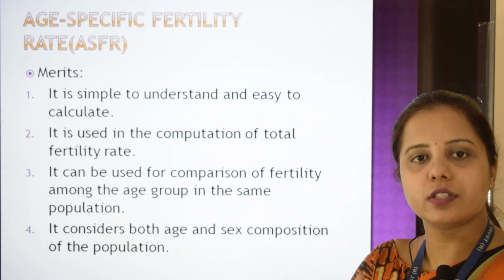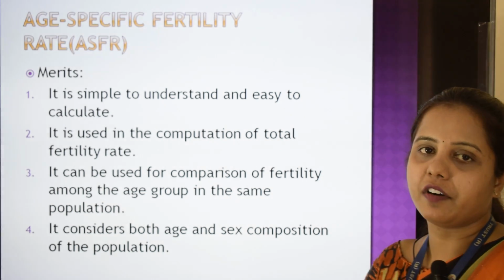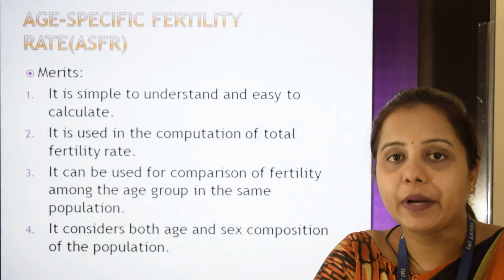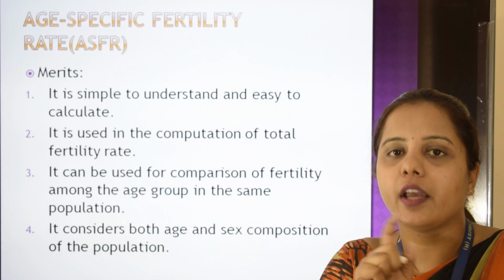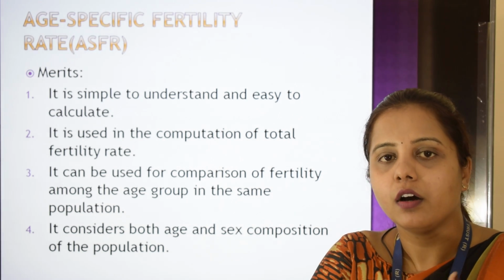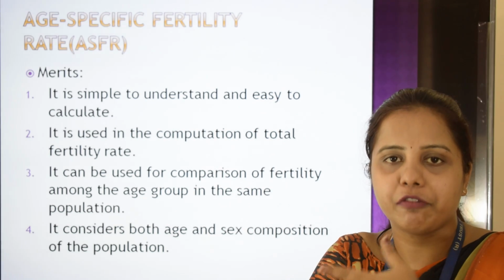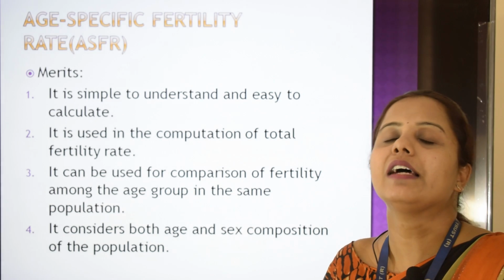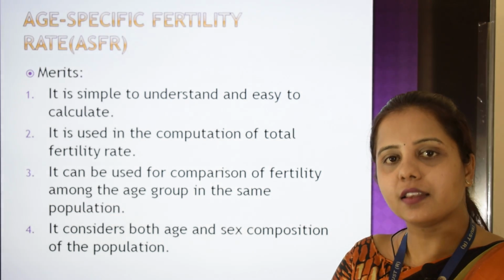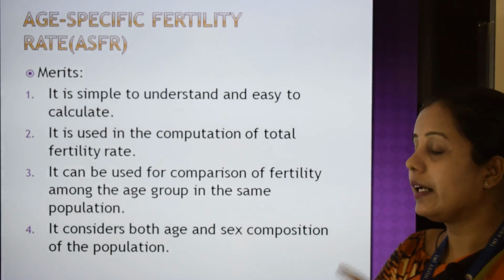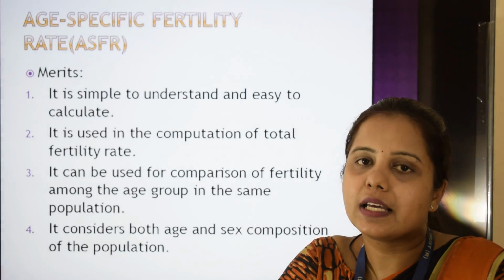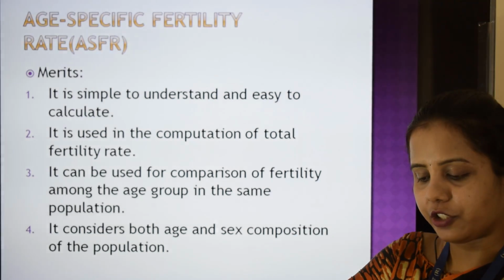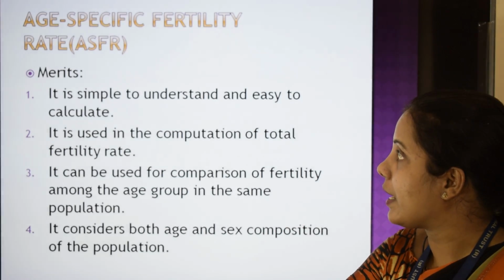These values are used in the computation of TFR, that is total fertility rate. And also we can compare the fertility level between the age groups. Like I gave an example of fertility between the age of 23 and 45. Like that we can use it in order to compare the fertility level of different age groups in the same population. Then it considers both age as well as sex. It gives importance to both of them during the computation. So these are the merits of ASFR.